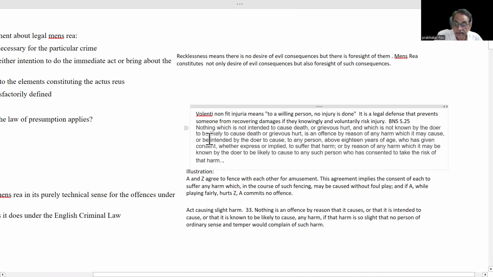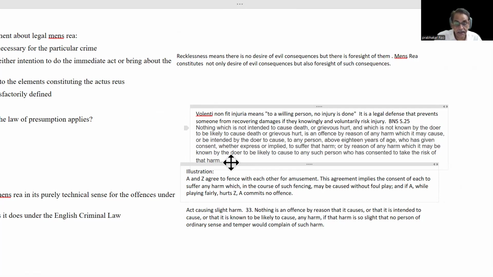Section 25 of BNS says, nothing which is not intended to cause death or grievous hurt, and which is not known by the doer to be likely to cause death or grievous hurt, is an offense by reason of any harm which it may cause or be intended by the doer to cause to any person above 18 years of age who has given consent, whether express or implied, to suffer that harm, or by reason of any harm which it may be known by the doer to be likely to cause to any person who has consented to take the risk of that harm.